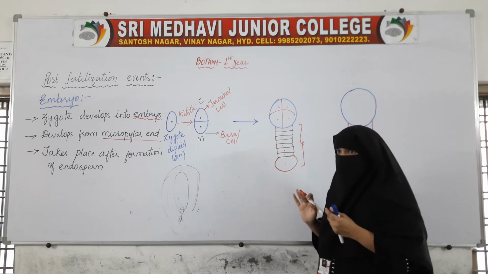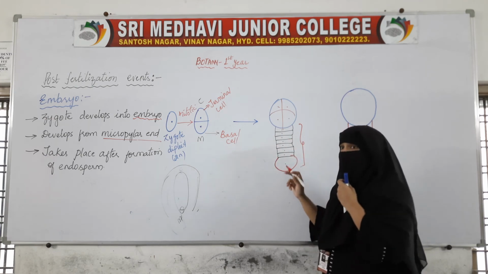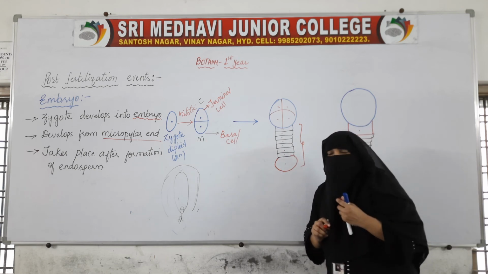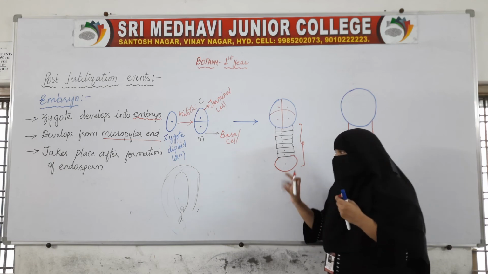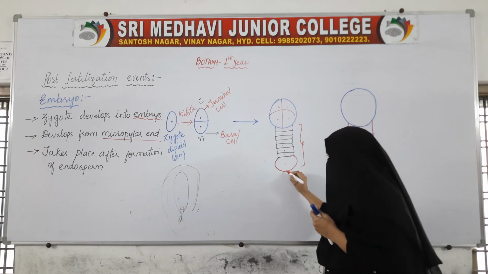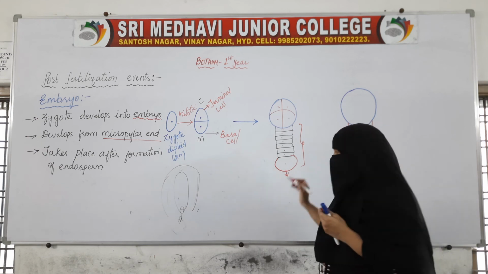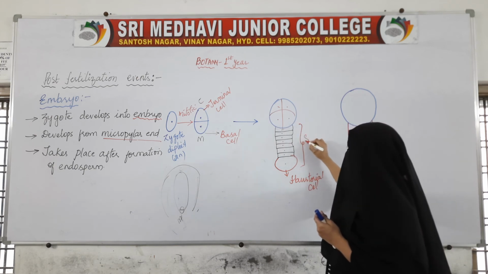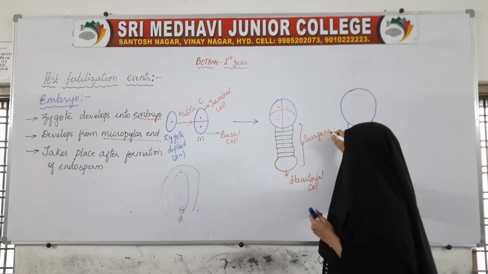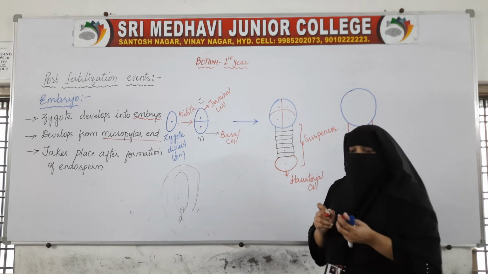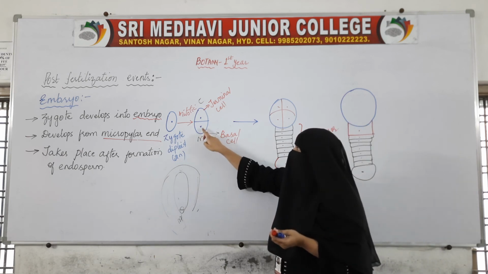In this mass of cells, the one cell which is towards the end is a little bigger when compared to all the other cells. The cell which is bigger and towards the end is called the haustorial cell, and all the cells together are called the suspensor. The suspensor and the haustorial cell have formed from the basal cell.